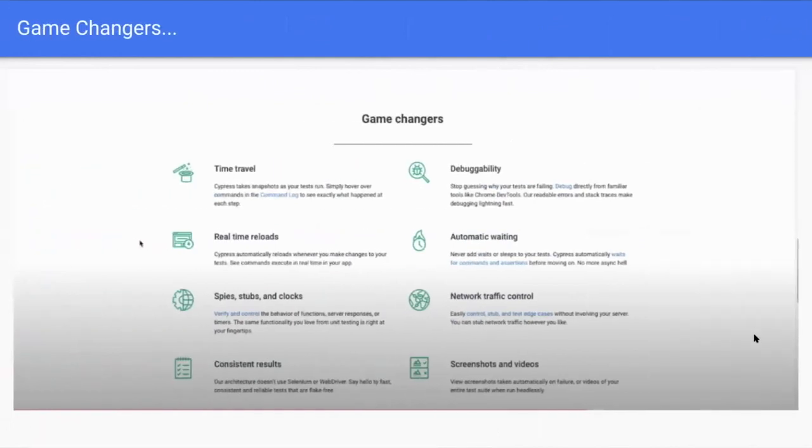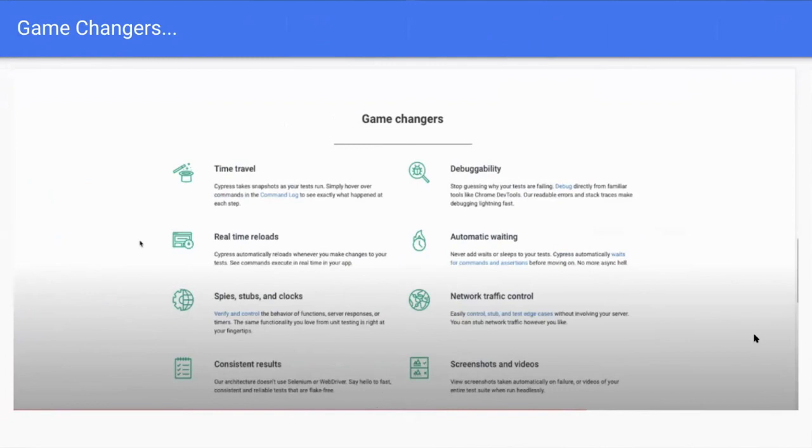And here come the game changers. The first one is time travel. Cypress comes with the test runner dashboard execution, where we can debug the logs in the dashboard itself. But when coming to other frameworks, we don't have that feature to debug in the command logs. And debugging is really easy.